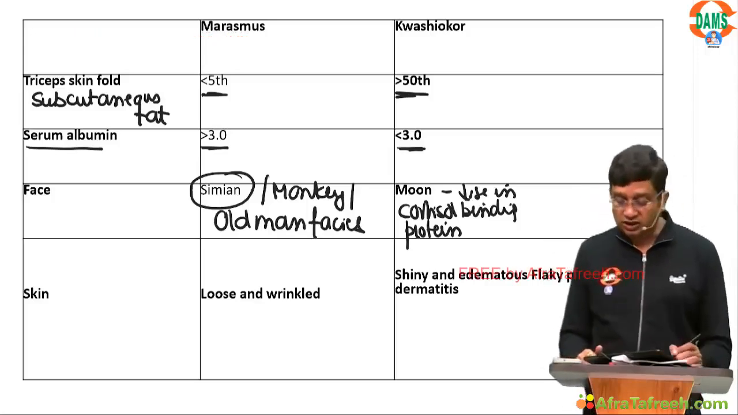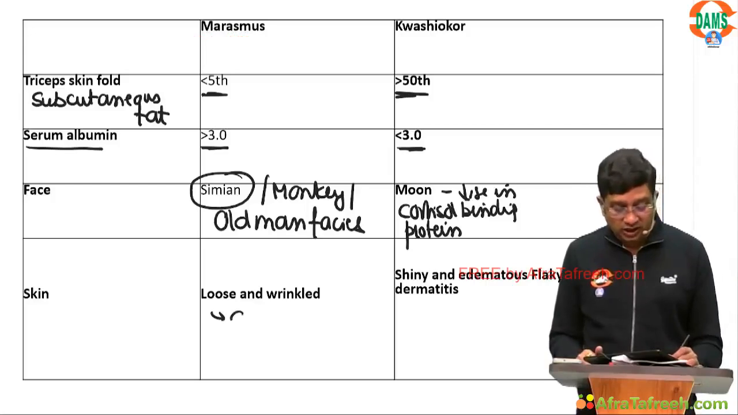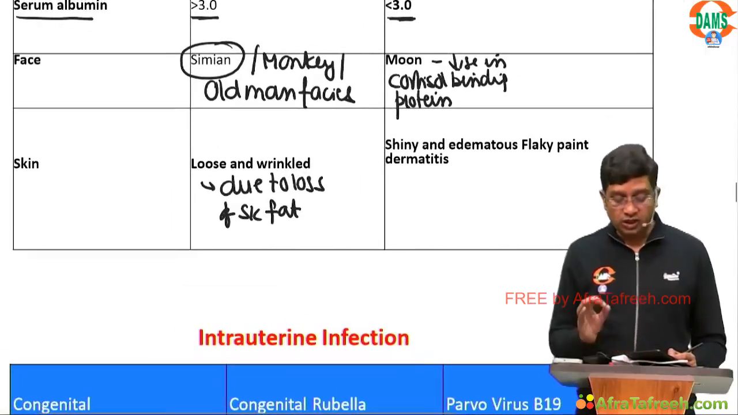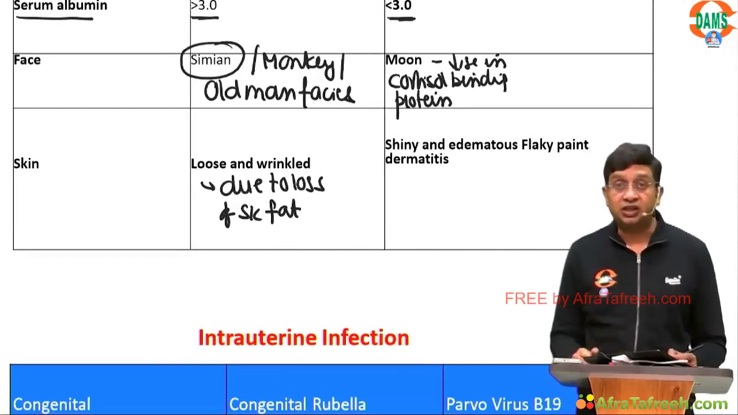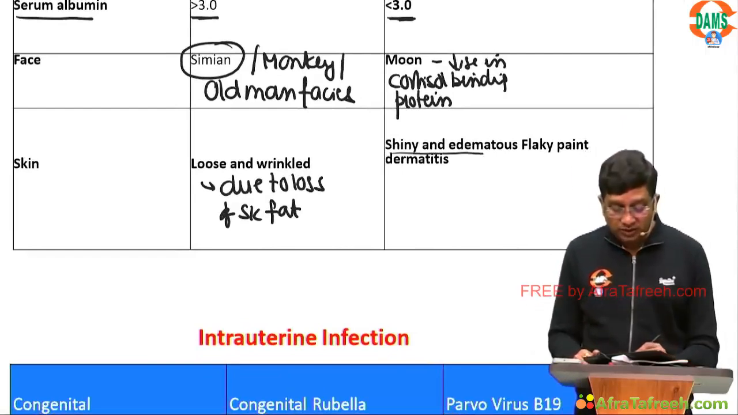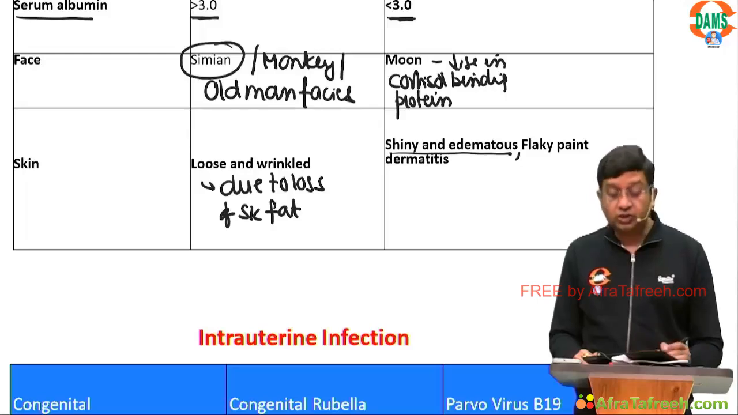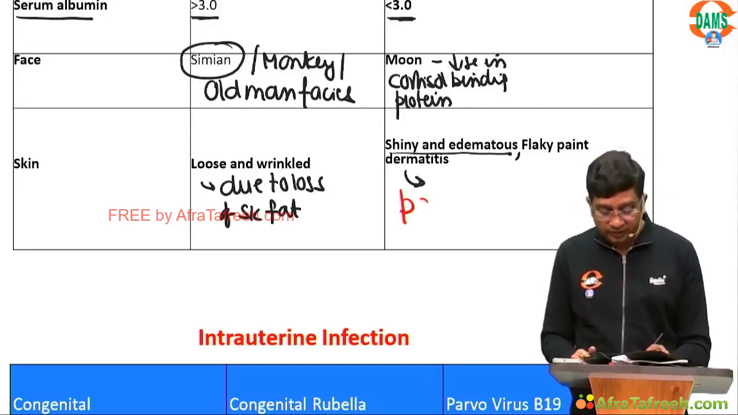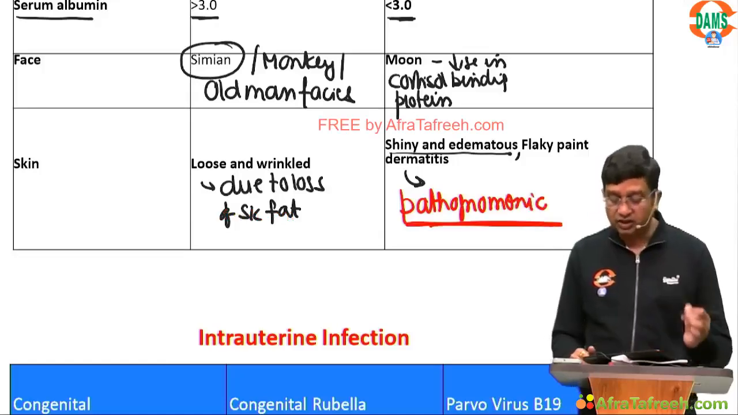If you see the skin here, it is loose and wrinkled, and this is again due to loss of subcutaneous fat. But in kwashiorkor, you get shiny and edematous skin, due to the edema that is there. And secondly, you can get flaky paint dermatitis, which is considered to be pathognomonic here. This is considered to be pathognomonic here, right? That is the flaky paint dermatitis.